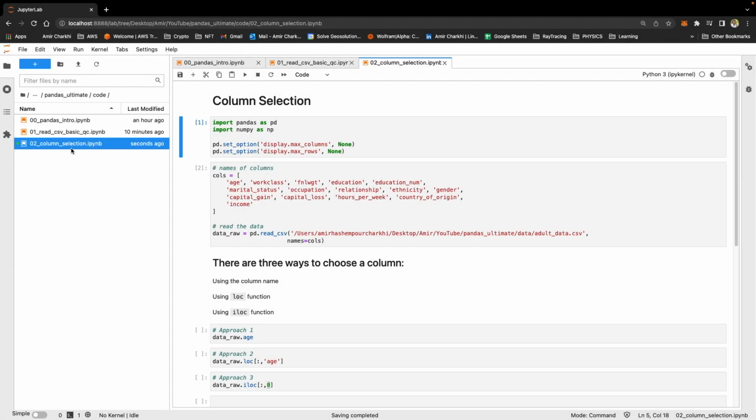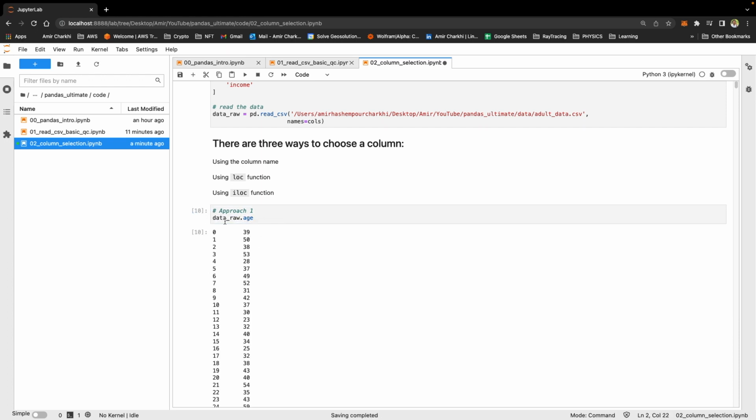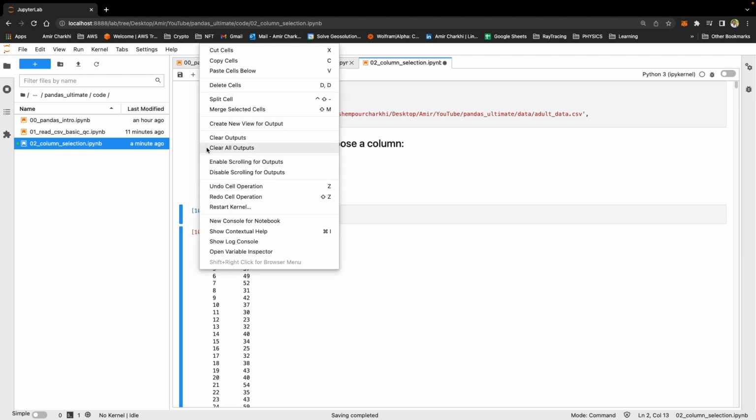I have opened a new Jupyter notebook called 02 column selection. And here I'm going to show you how to select columns in Pandas. Reading the Pandas and NumPy libraries, reading the database, and then there are 3 ways to choose a column. Your data frame, dot name of the column. If I run this, that will print all the age column. Let me just clear the output.